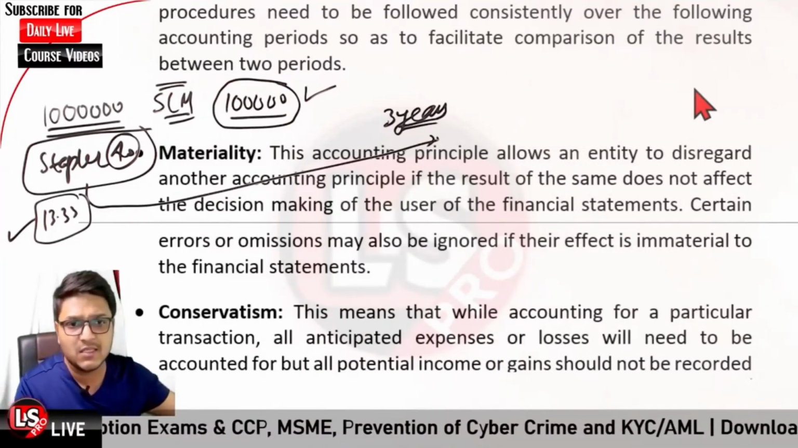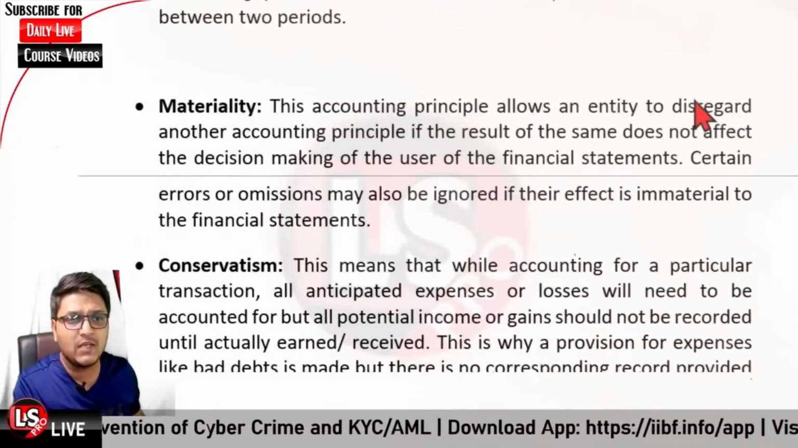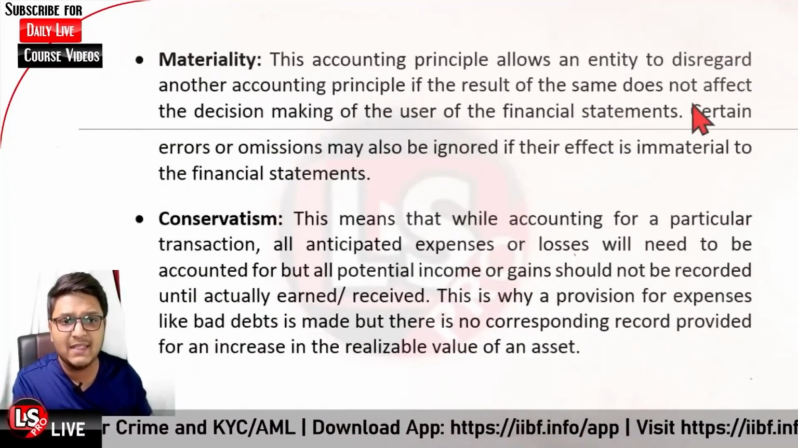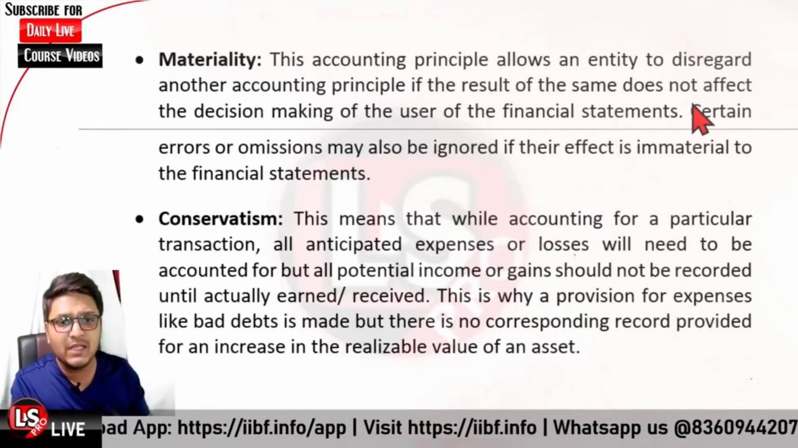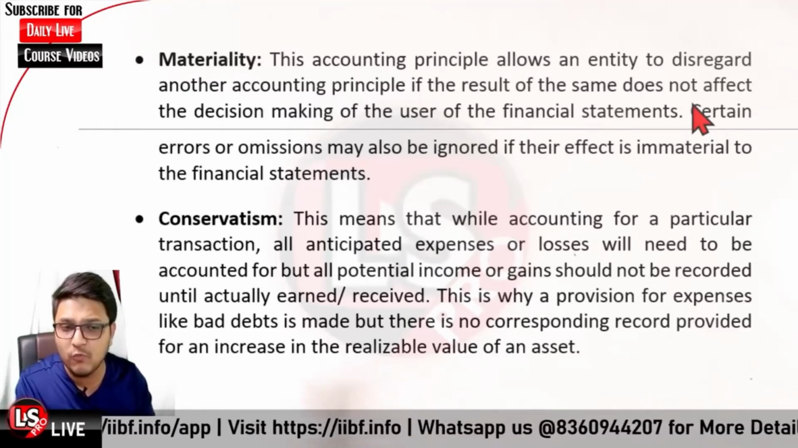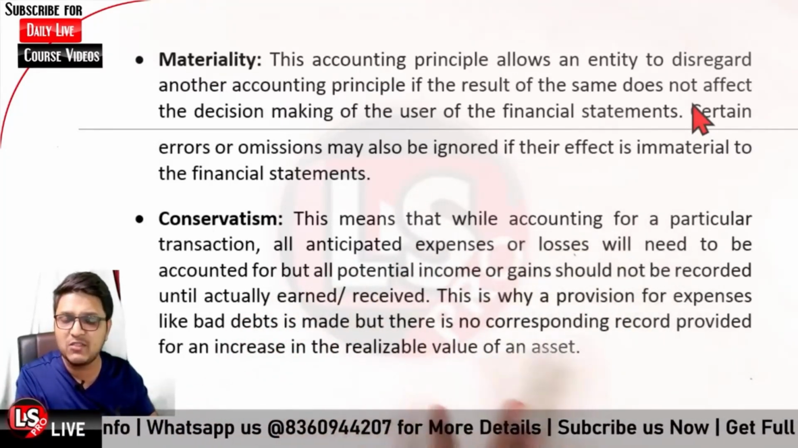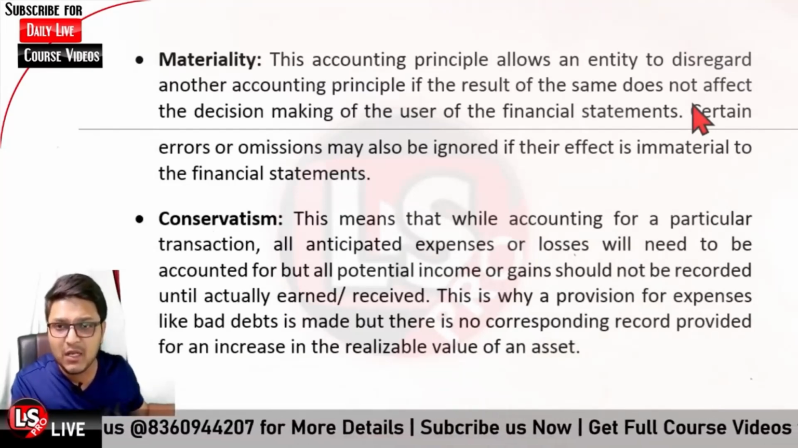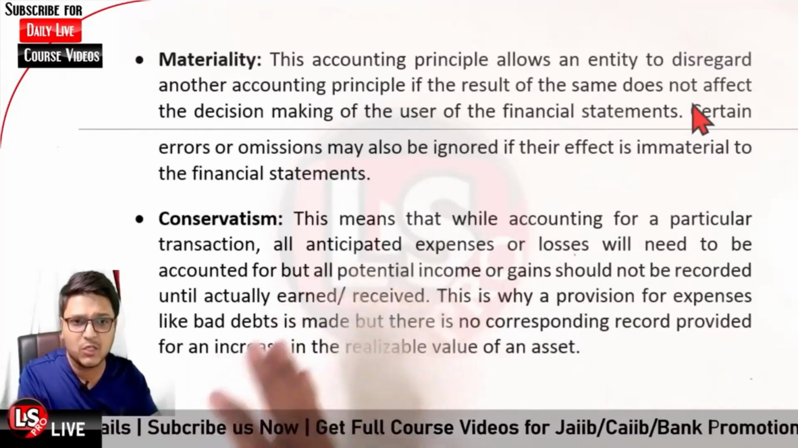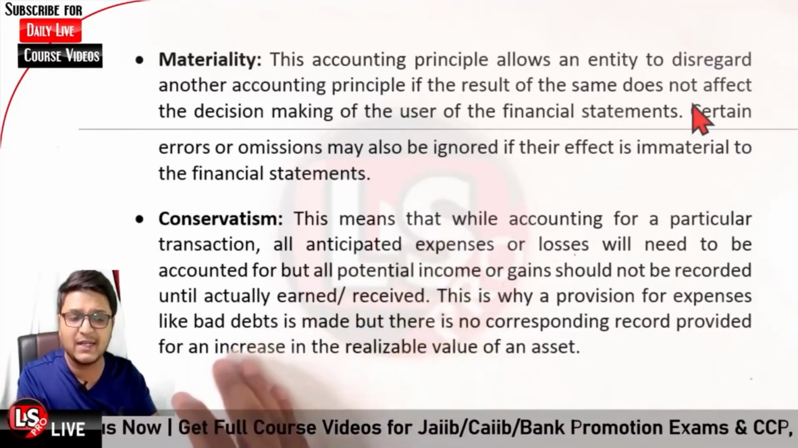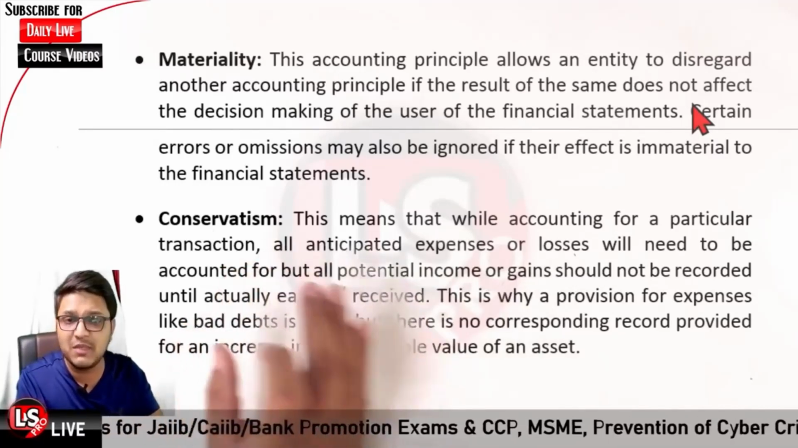Then it is regarding conservatism. What is conservatism? This means that while accounting for a particular transaction, all anticipated expenses or all anticipated losses need to be accounted for. So whenever we are dealing with financial transactions, if there is any anticipated expense or anticipated loss, you may not be that sure that it will occur, but you have a quite reasonable expectation that it may occur. Those all must be recorded, those all must be accounted for.